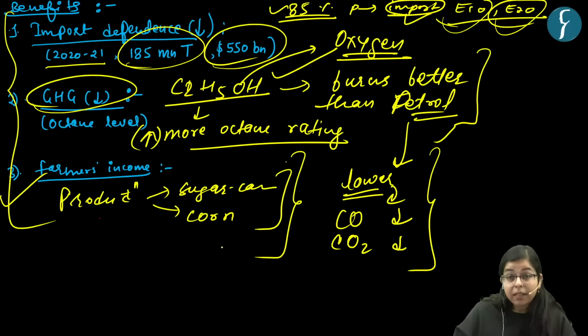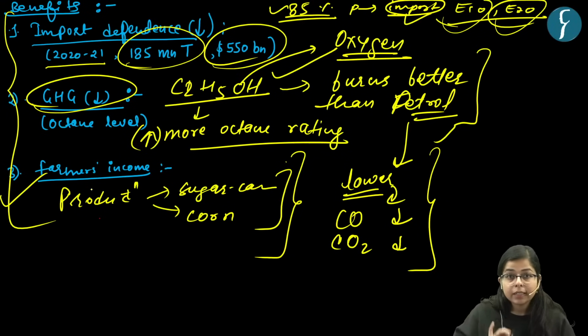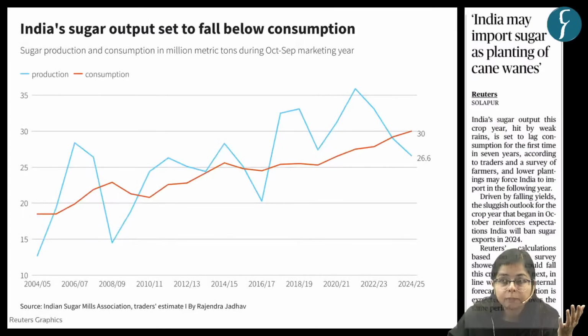By domesticating or utilizing all these biomass sources, farmers can increase their income. So these were the benefits of ethanol blended petroleum.